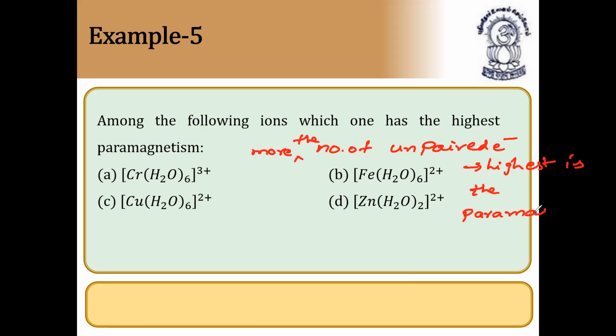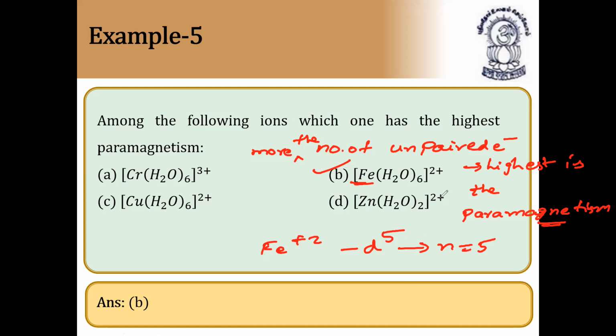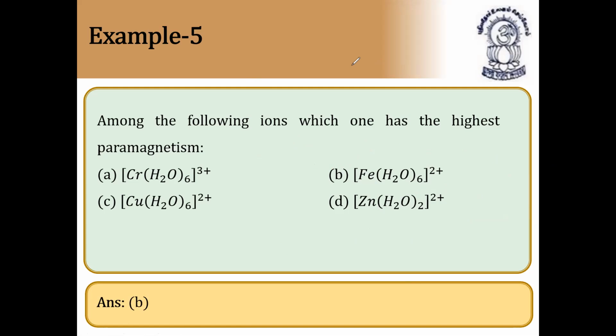So from this you can easily understand the question. The basic hint is to find the number of unpaired electrons. The number of unpaired electrons is maximum in the second case, because iron is in the +2 state. Fe+2 means d5 configuration, and d5 means n is equal to 5. So the answer is B. Next question.